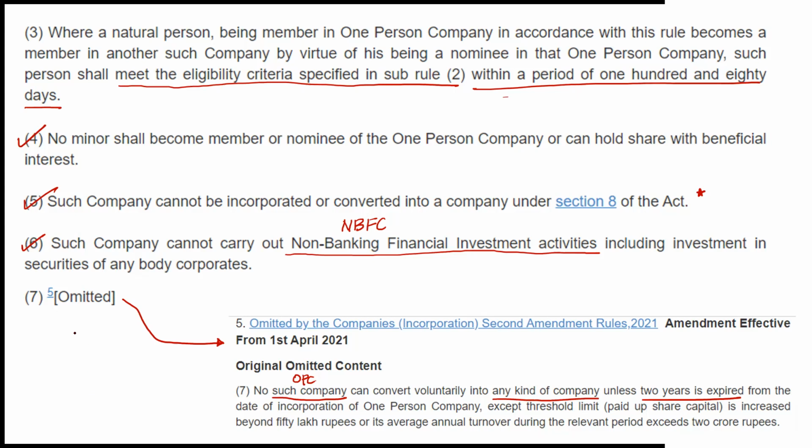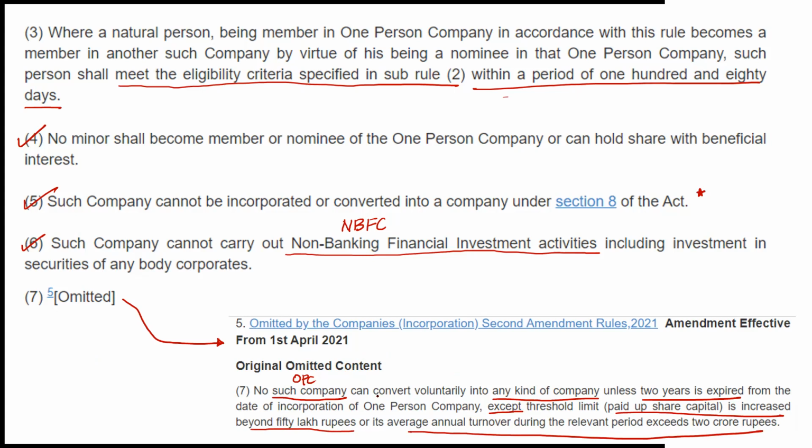So subsection 7 used to say no, not allowed. You cannot convert because you have just incorporated the company, and it has not been 2 years. So for 2 years, it will be an OPC. There was only one exception. If your paid up capital goes beyond 50 lakh, or your turnover goes more than 2 crore, then you will have to compulsorily convert.